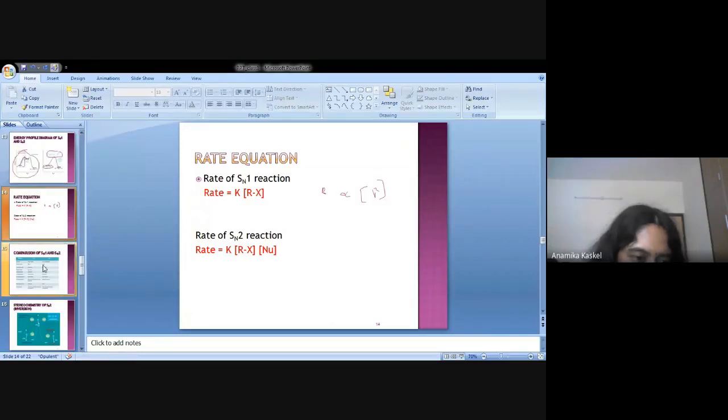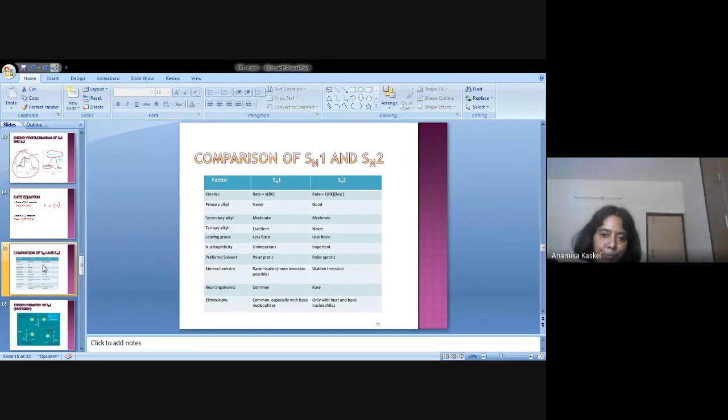Now I compare these two points on this slide: comparison of SN1 and SN2. This is a very important part, and in the next class we will discuss racemization also.